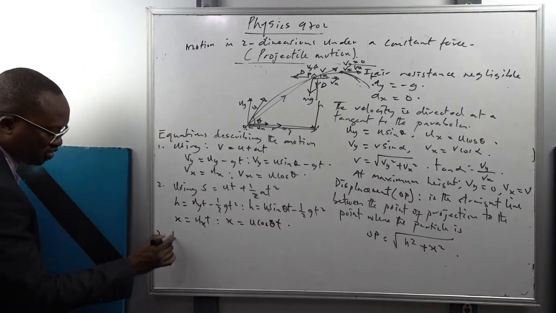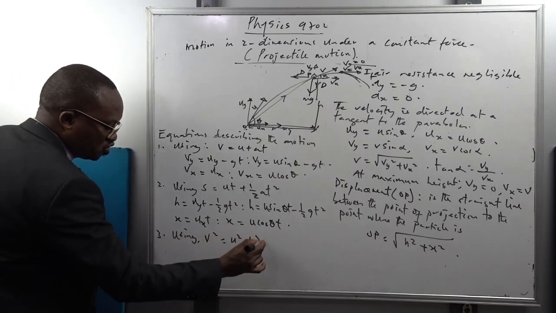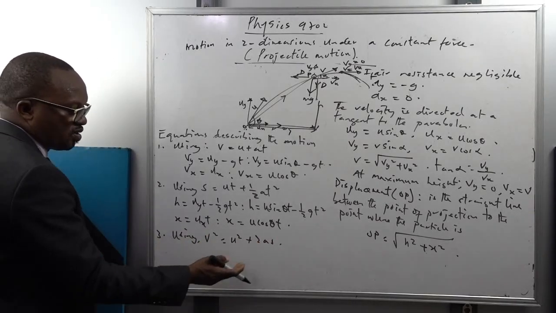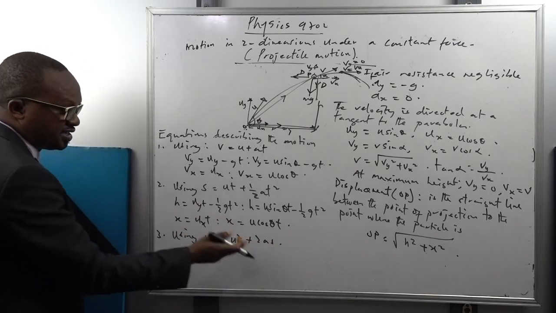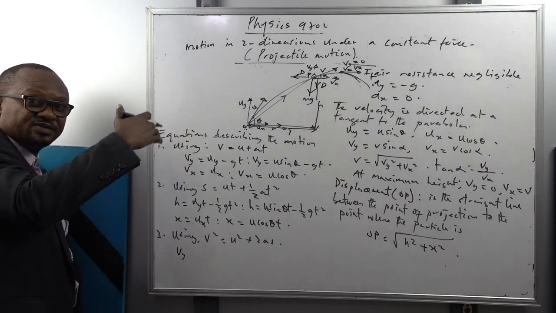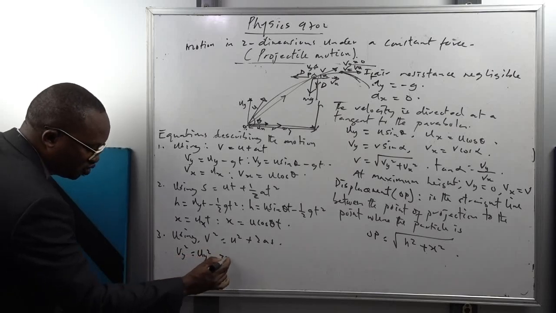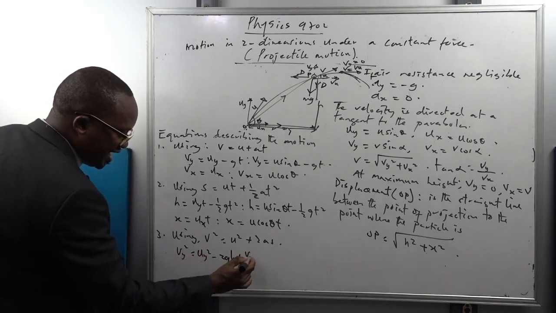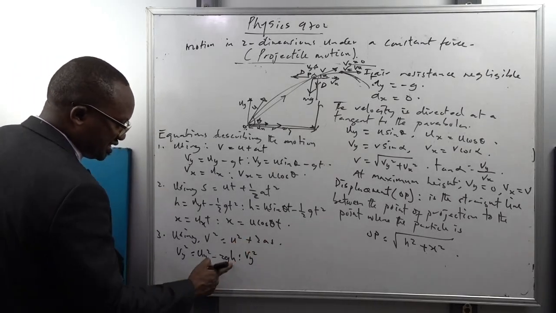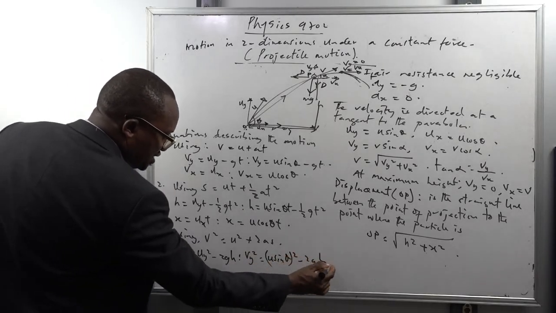Then the third one, I can also use the equation v squared is equal to u squared plus 2as. So this equation describes the velocity changing with position at a constant acceleration. So the vertical velocity at a given vertical displacement h will be given as vy squared is equal to what? Uy squared minus 2gh. So the vertical velocity at a given height will be given as what? U sine theta all squared minus 2gh.